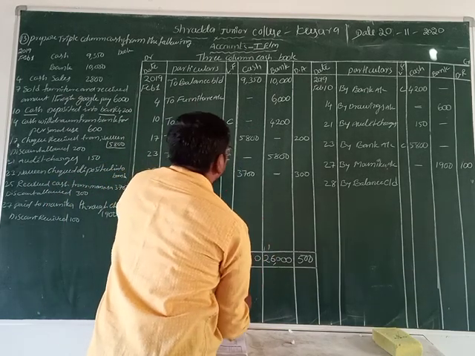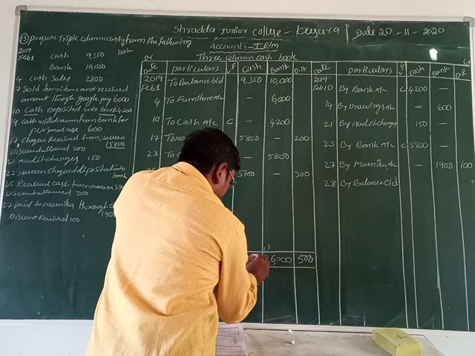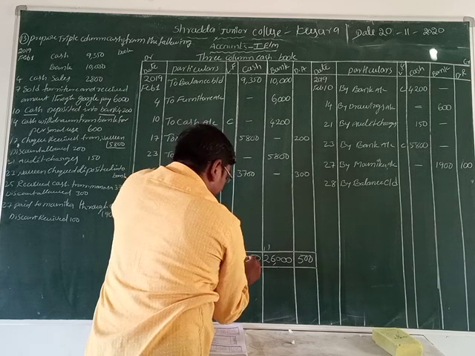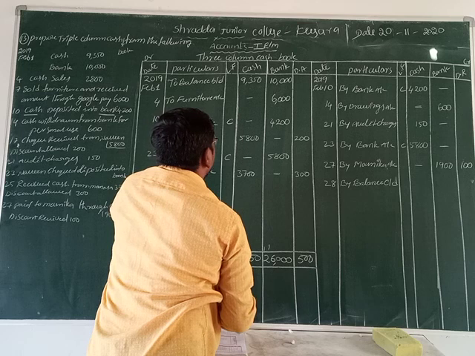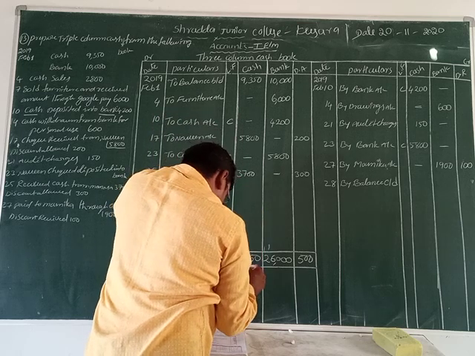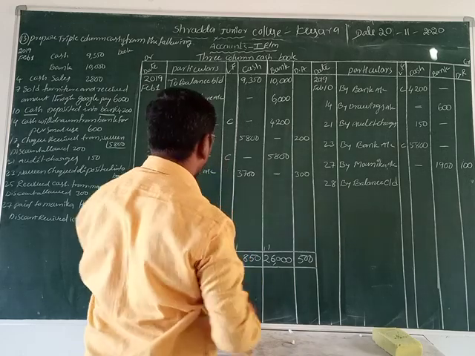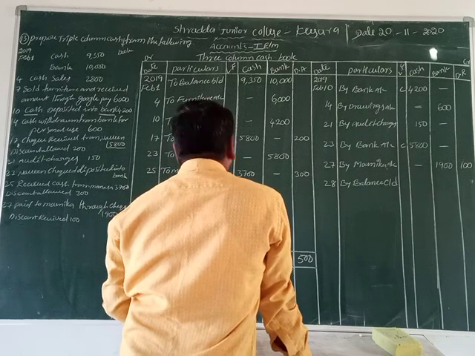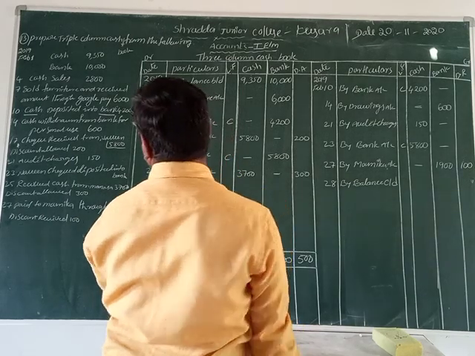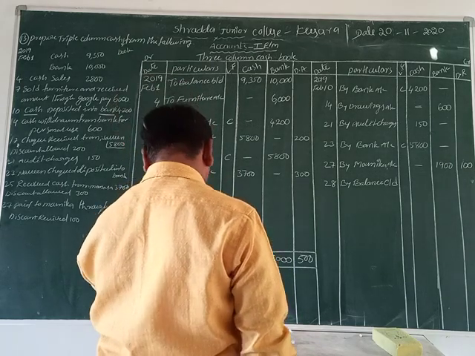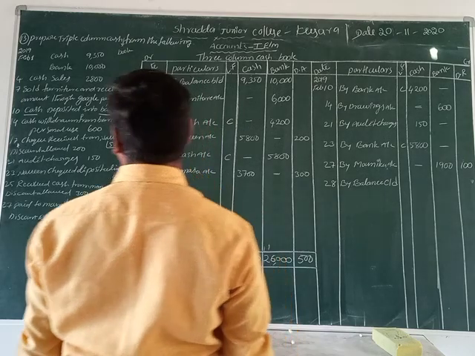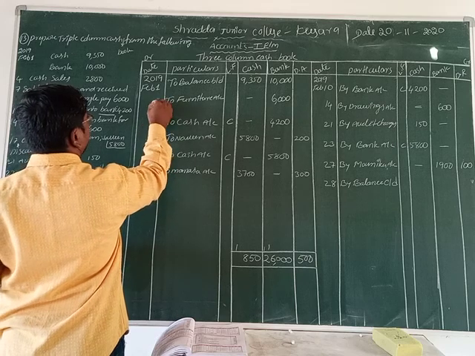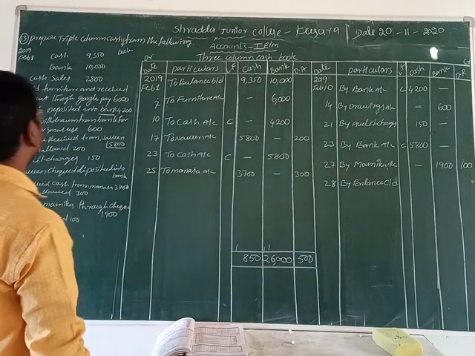Now let us see what the cash is. First one is 0. Second one is 5. 3 plus 7, 10 plus 8, 18. 9 plus 5, 14 plus 3, 17 plus 1, 18. Okay now students, wait. Here we write the 7th date, 6,000. We can miss the fourth date, friends.